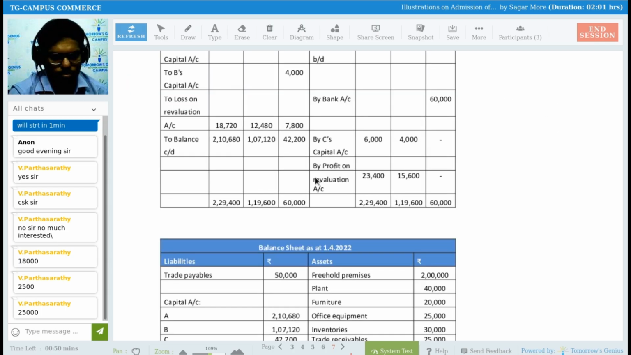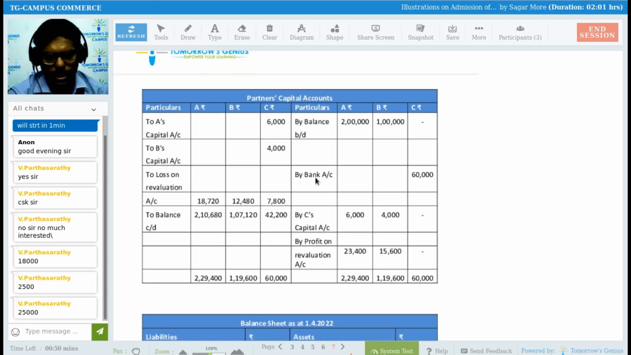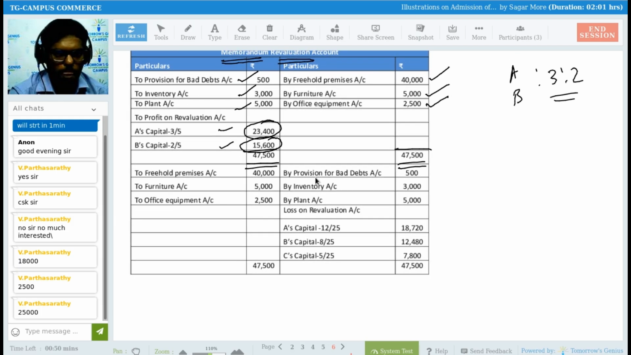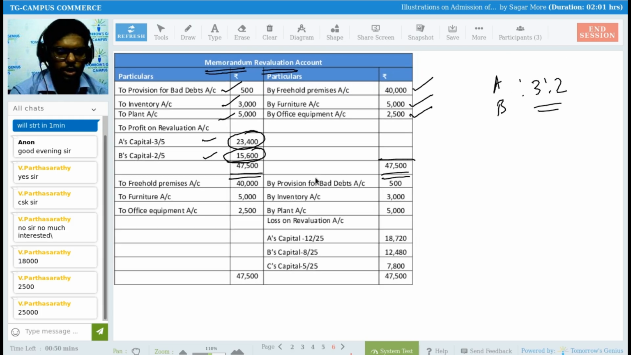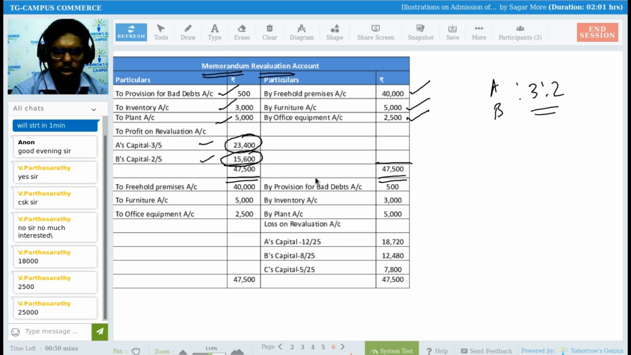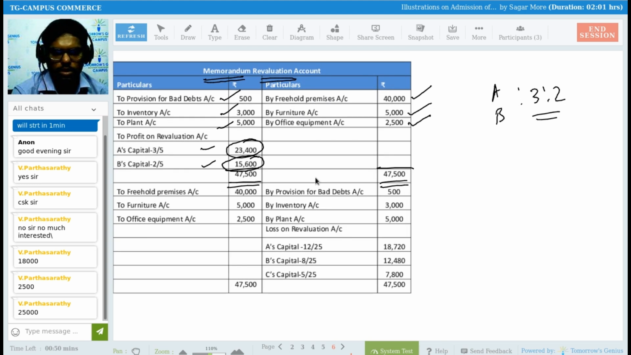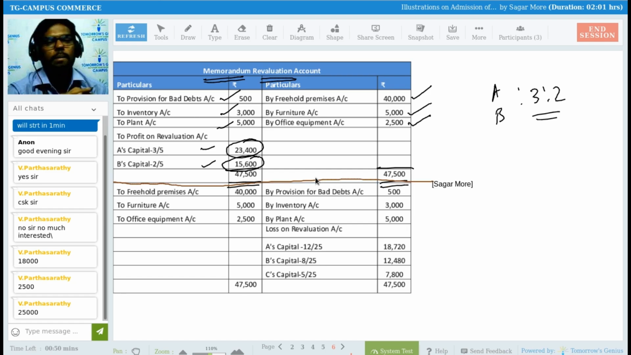Okay. Now, after doing this, what do we have to do? We have to write down these transactions once again on the opposite side. Whatever you have recorded on the credit side, you are going to write down on the debit side, and whatever you have written on the debit side, you will write down on the credit side.